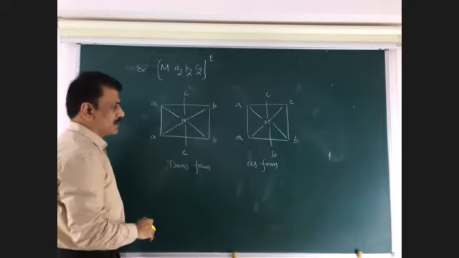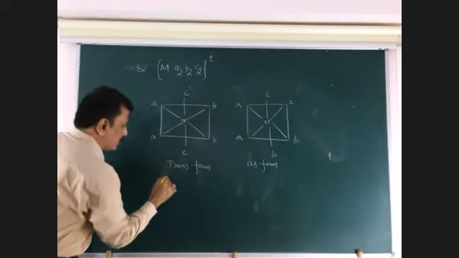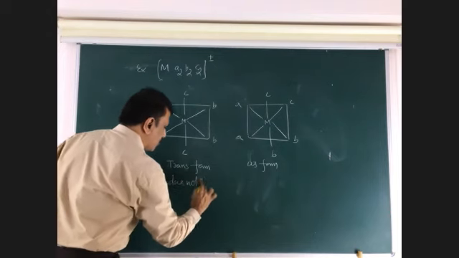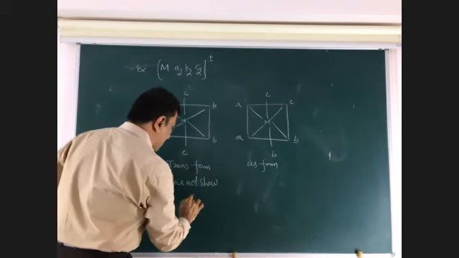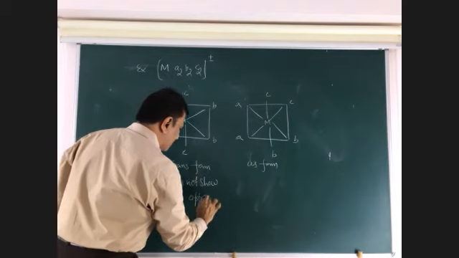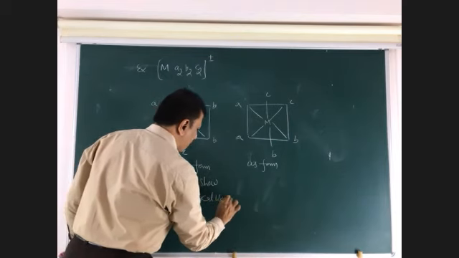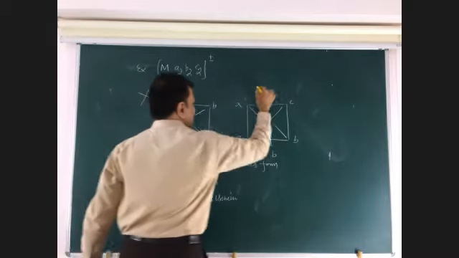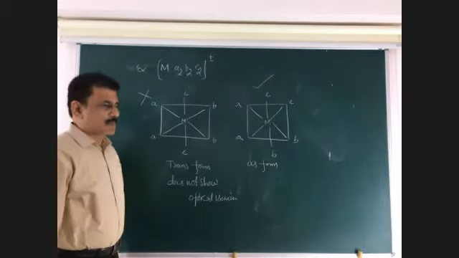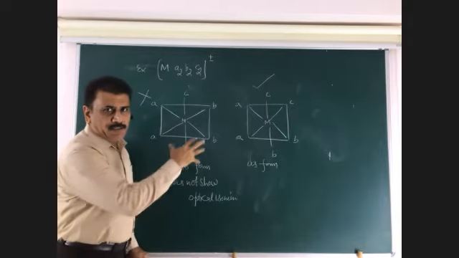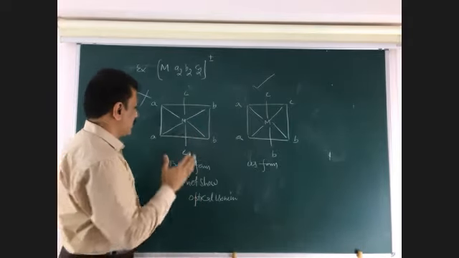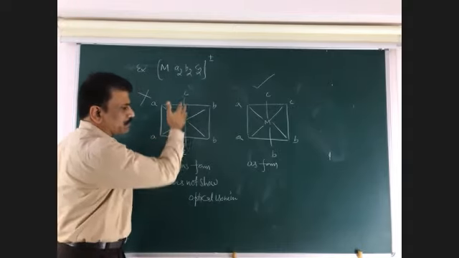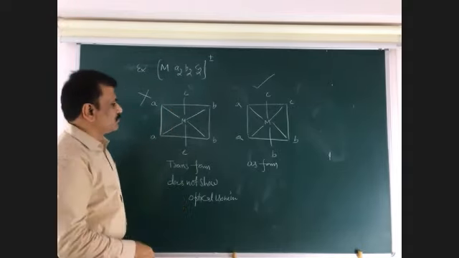In these 2 forms, this does not show optical isomerism. But this shows optical isomerism. Why? Because in this there is a plane of symmetry. Plane of symmetry means whenever this trans form is cut into 2 parts, 2 equal parts will be obtained.